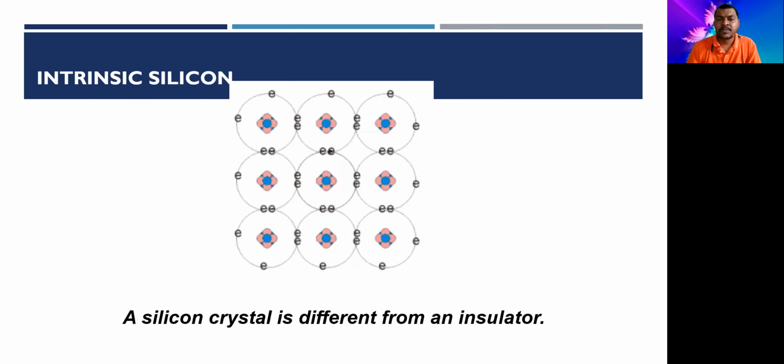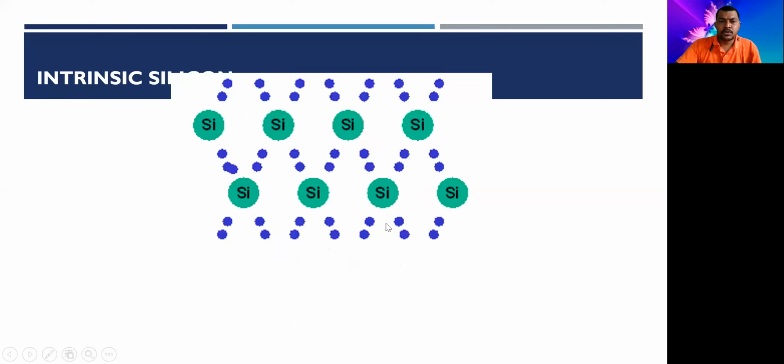We are not going to use any other impurity in that crystal, so that is why it is called an intrinsic or pure semiconductor. Again, I'm repeating it: a semiconductor in its pure form is called an intrinsic semiconductor.